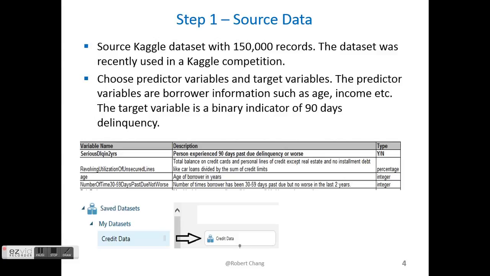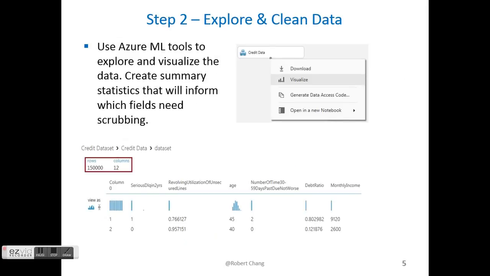The first step was to source a Kaggle dataset with 150,000 records. I then choose predictor variables and target variables. Then I use Azure to explore and clean the data. I can visualize the data in Azure, telling me what data fields need to be cleaned up.